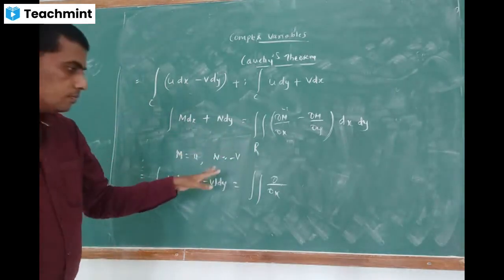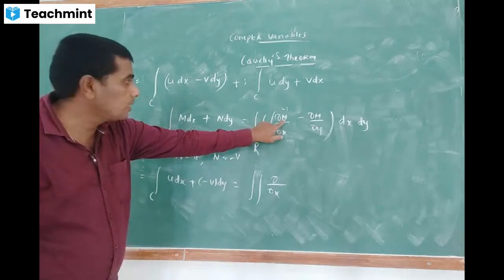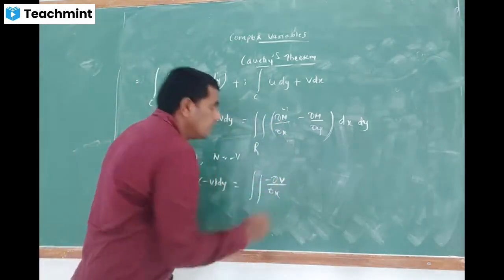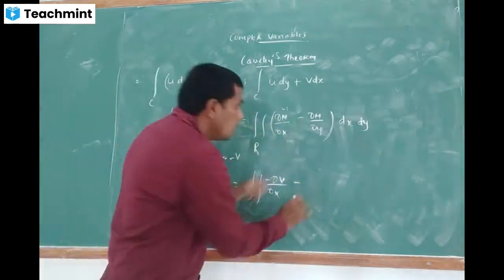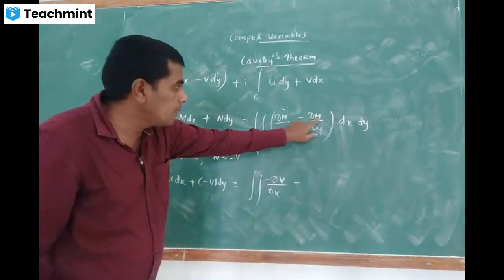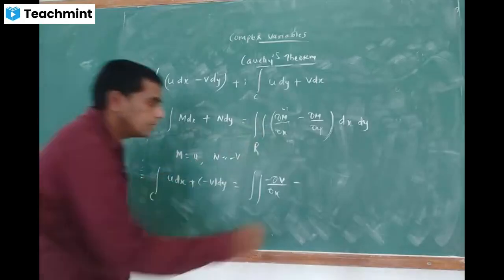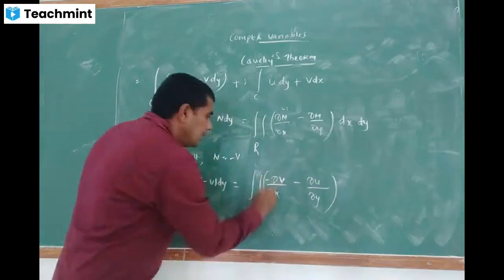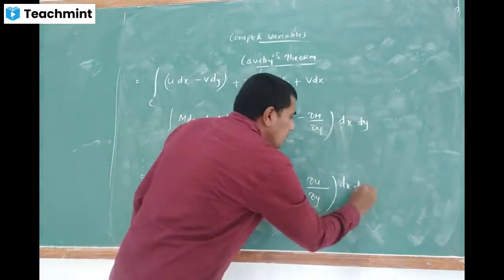In place of n we are having minus v, so I'll write it as minus v. So minus dou m by dou y. m is u, so it becomes dou u by dou y into dx dy.